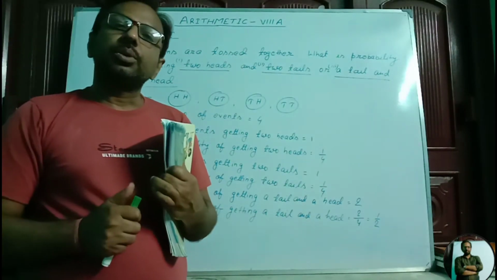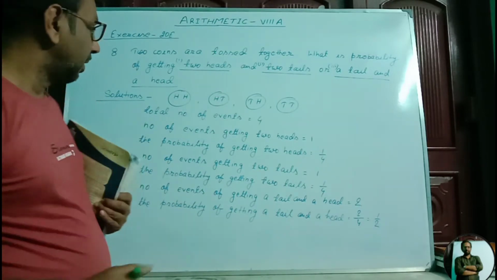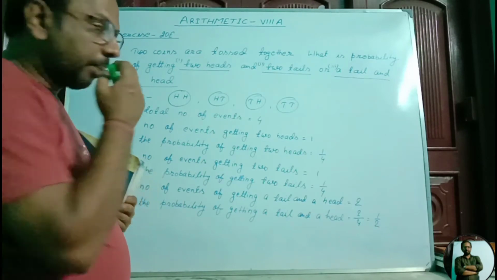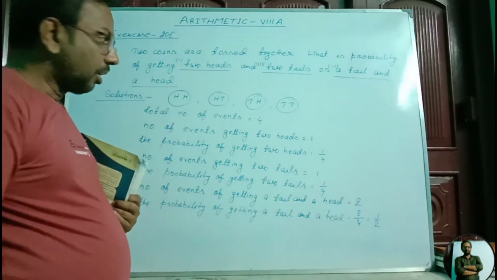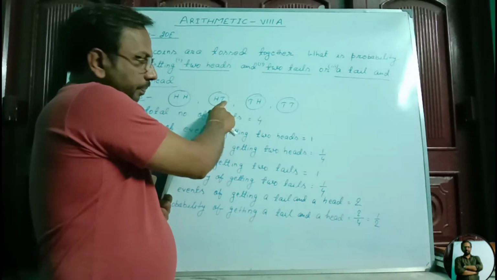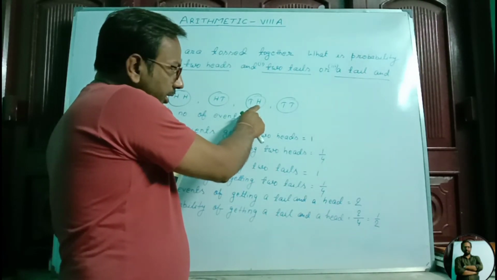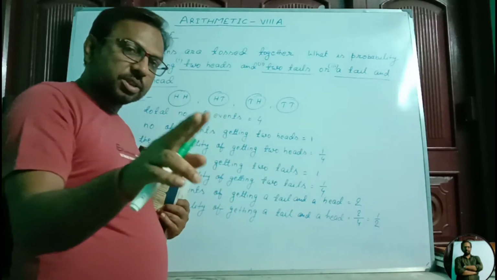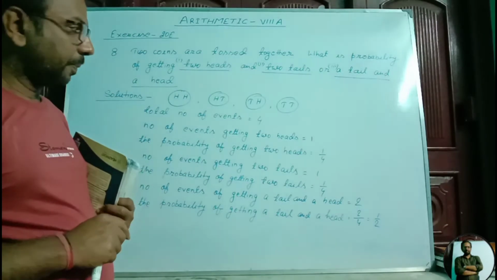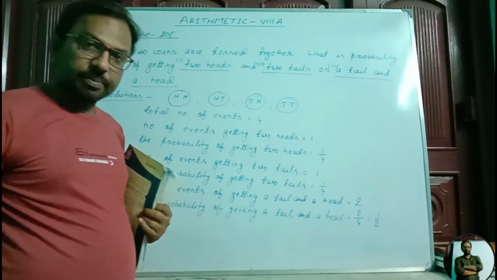So, when we toss two coins together, then we have four kinds of events. First event, both coins may have head and head. One coin will have head and another coin will have tail. First coin will have tail and another coin will have head. At last, both coins may have tail and tail. Four kinds of possibilities are possible: head head, head tail, tail head, tail tail.